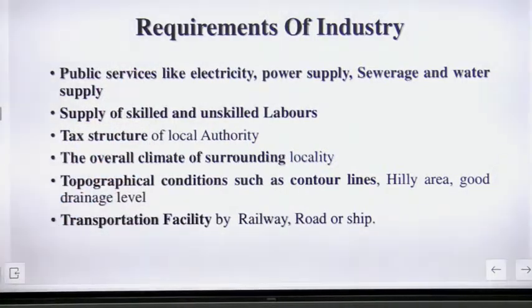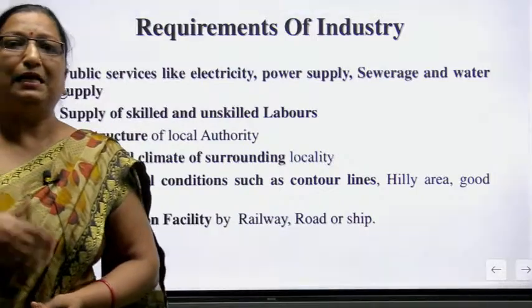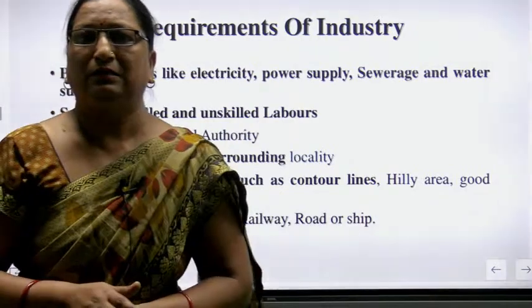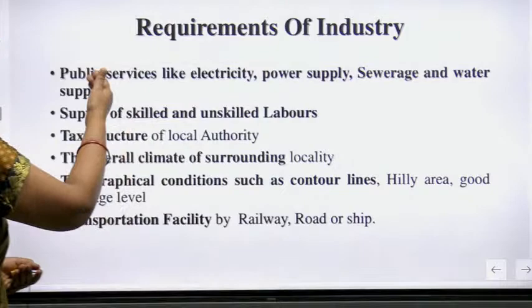Now you want the supply of skilled and unskilled labor. Skilled means capable or trained. Is it clear? Skilled means trained and unskilled means those who are not trained, but they can do the labor work also. So these are the requirements.